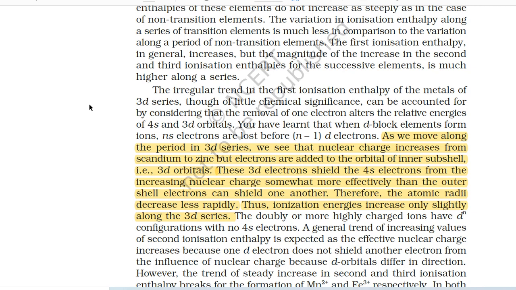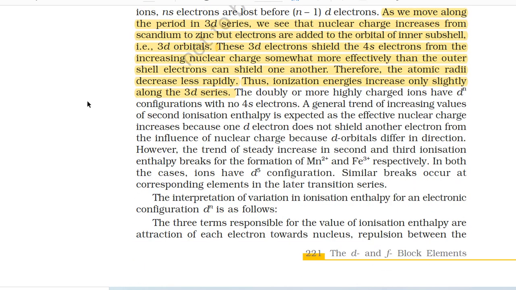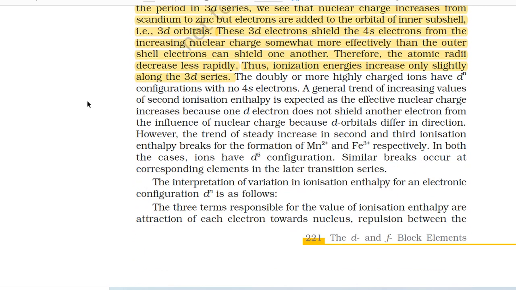Therefore, the atomic radii decrease less rapidly. Thus, ionization energies increase only slightly along the 3d series. The doubly or more highly charged ions have d^n configurations with no 4s electrons.